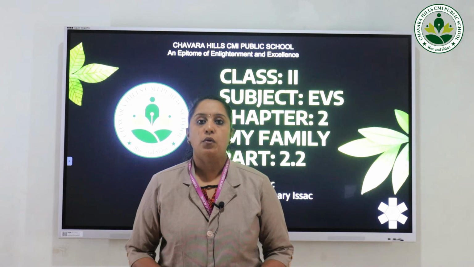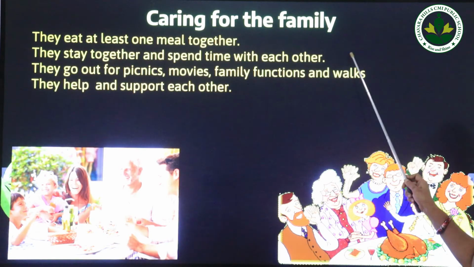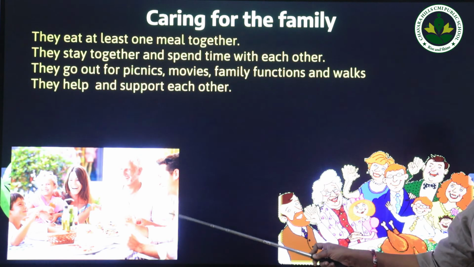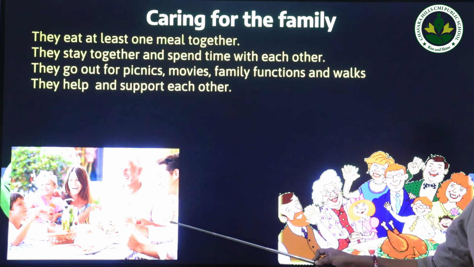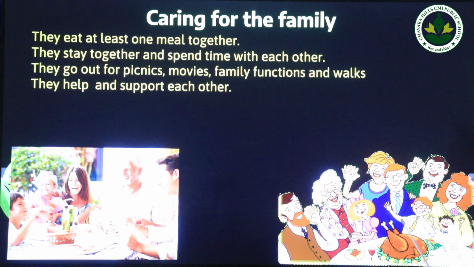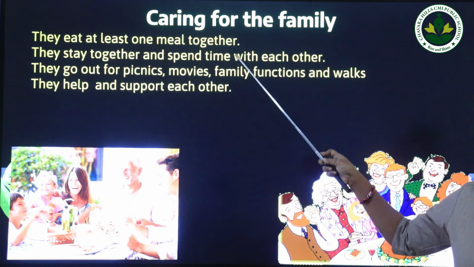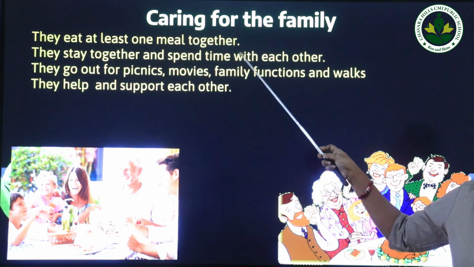Coming to today's class, we are going to learn about how we can take care of our family members. So have a look at the slide. Caring for the family. You can see two pictures here. What is the first picture showing? You can see that the family members are having a meal together. Now in the second picture also you can see that they are having a meal together. So what is the specialty of family? The family members eat at least one meal together.